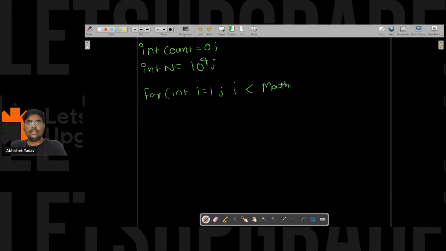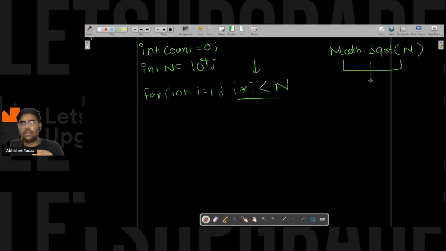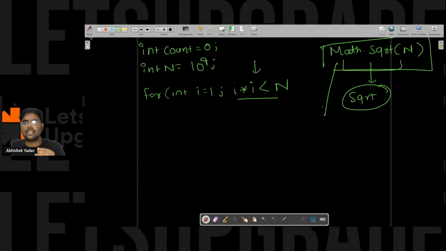Or the best way is to write i into i should be less than n, right? This is the best way. It will reduce the time complexity, because if you are writing Math.sqrt(n), then it is calculating the square root, and this function is taking extra time.